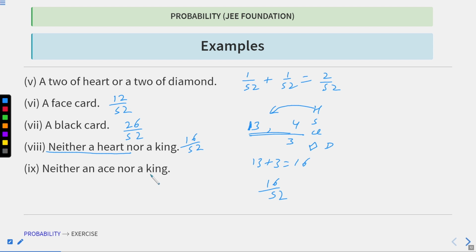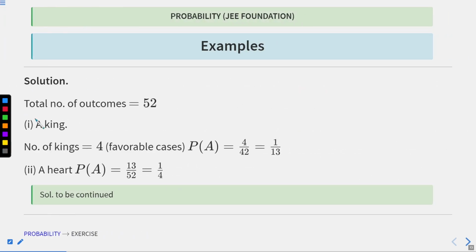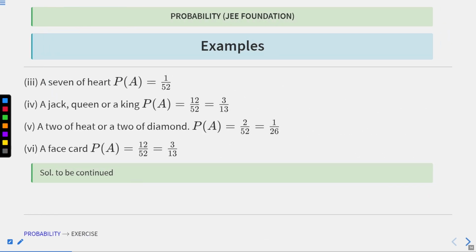Neither an ace nor a king. So ace has 4 cards, same with king. So 8 by 52. I hope these all are clear to you. Let's see the answers. So yes, king has 4 favorable cases. That means 4 by 52. A heart has 13 favorable cases. That is 13 divided by 52. 7 of hearts, that means only one card is the 7 of hearts, so 1 by 52.